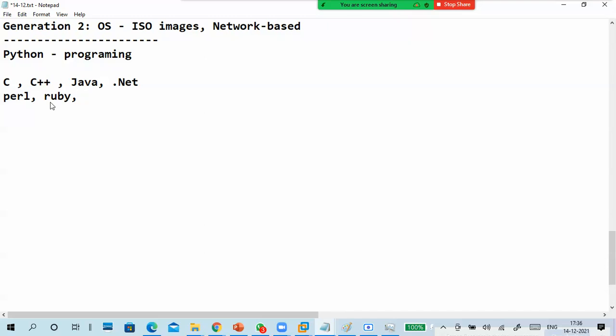Okay, Bash script means Linux scripting, which is shell script. Nowadays we have PowerShell also, which is a scripting language, as well as a programming language itself, along with Python.